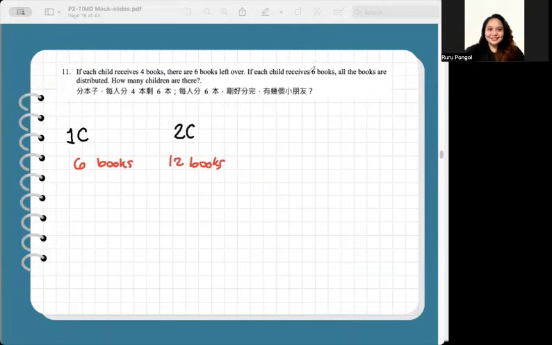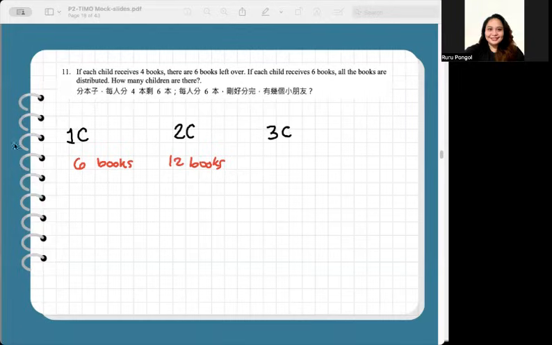2 children with 6 books each, that's 12 books, but it is divisible by 4. As in 12 divided by 4 books is exactly equal to 3. No 6 books left. Next, we test, what if there are 3 children?